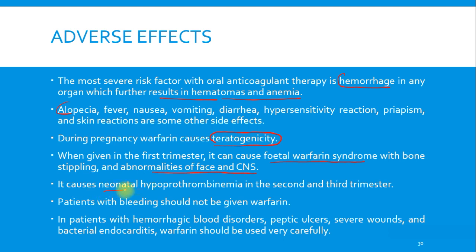It causes neonatal hypoprothrombinemia in the second and third trimester, so it should be avoided. Patients with bleeding should not be given warfarin. Patients with hemorrhagic blood disorder, peptic ulcer, severe wounds, bacterial endocarditis, warfarin should be used very carefully.